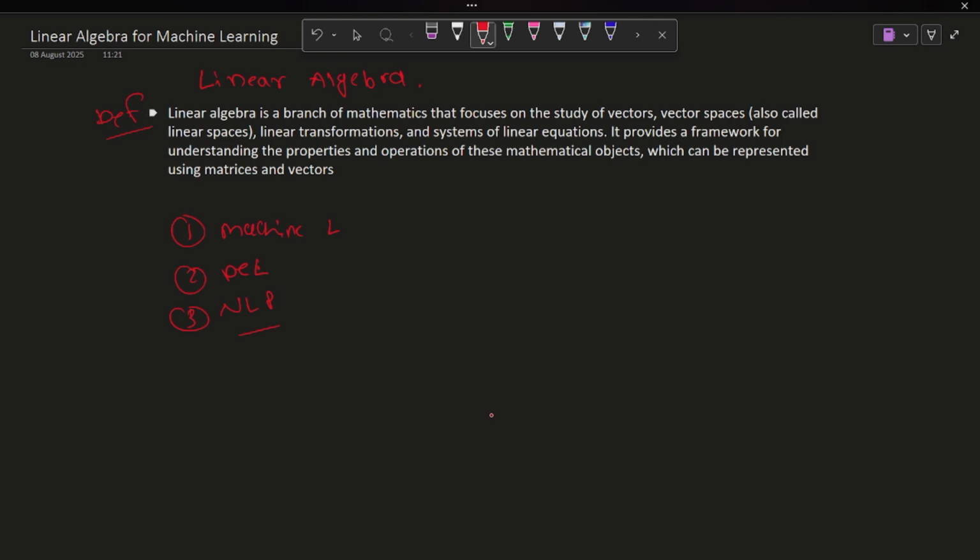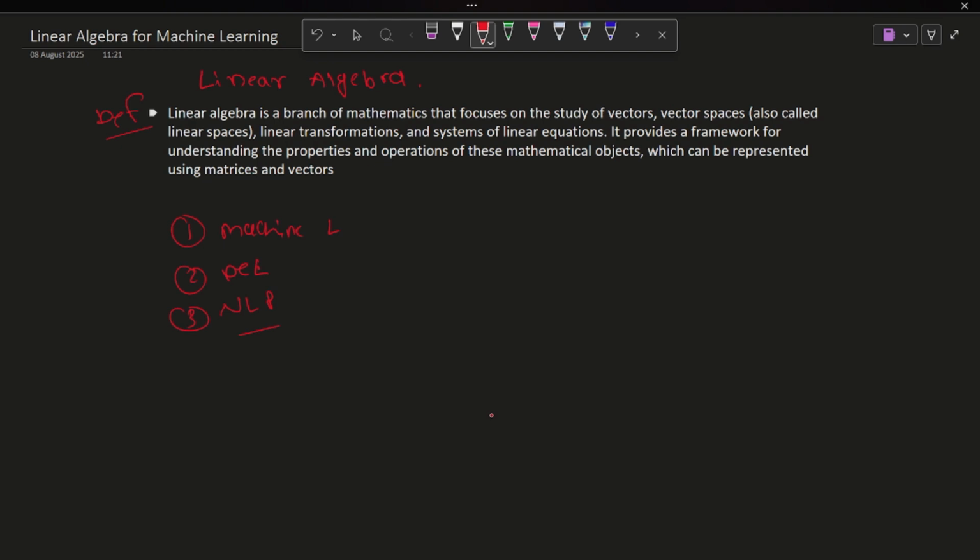But in today's lecture, we basically run a whole series and learn all the mathematics that are useful for machine learning, data science, and all the AI concepts, right? So first, we are going with the definition.